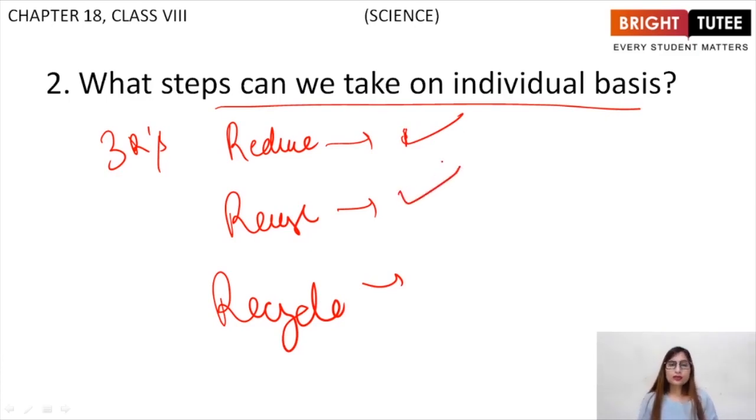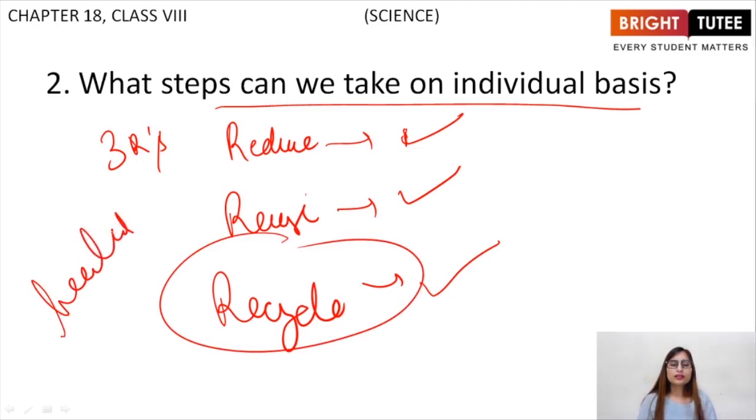Secondly, reuse. The water that has been utilized for washing vegetables or basically any other task must be reused in your households in doing some other household tasks, right? Thirdly, recycle. The water that has been used for cleaning clothes or bathing, the water that has been disposed of from your households must be treated in water treatment plants, and it must be recycled to your home so that you can reuse it. So these are the steps that can be taken on an individual basis, and these were the 2 important questions from the last topic.